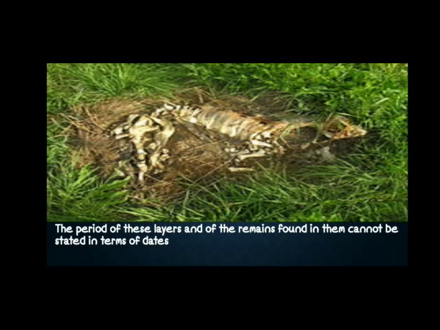The period of these layers and of the remains found in them cannot be stated in terms of dates. Even after scientific study, we cannot say the exact date of that evidence. We can say it is around this year or that year, but not an exact date.